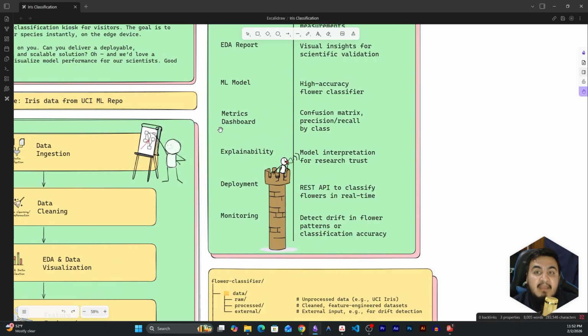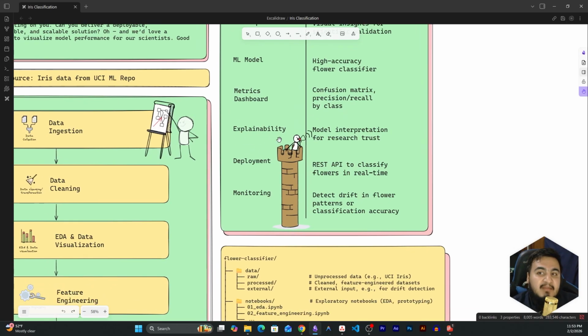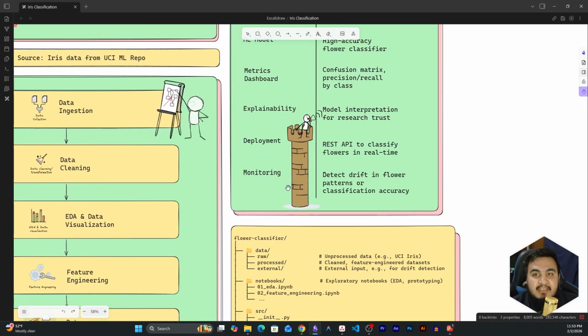Then we will build a metrics dashboard to see how the model is performing on different inputs. This dashboard may include confusion matrix, precision, and recall by class, and all those things that are very much important to assess the performance of a model. We will also work on explainability of the model to interpret for research, trust, and applications. And then in later stages, we will move towards the deployment and monitoring part.